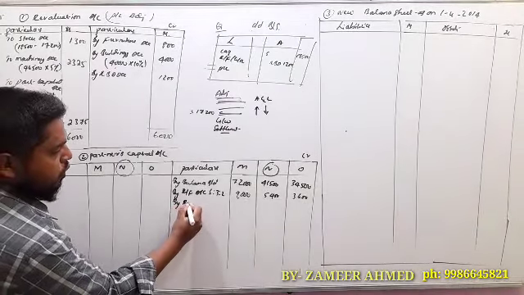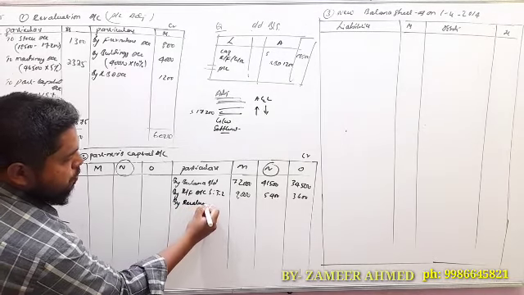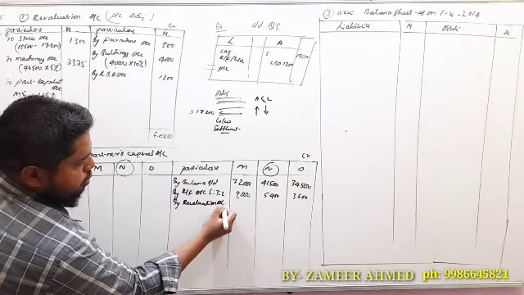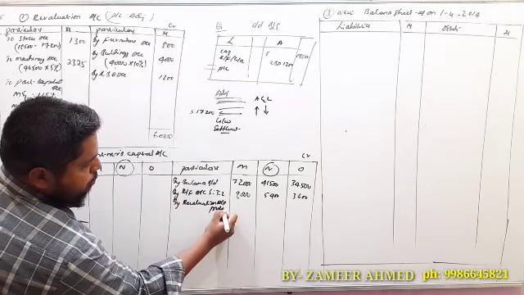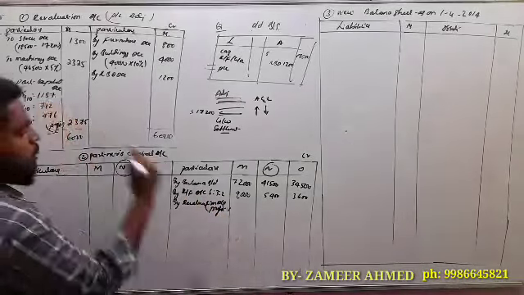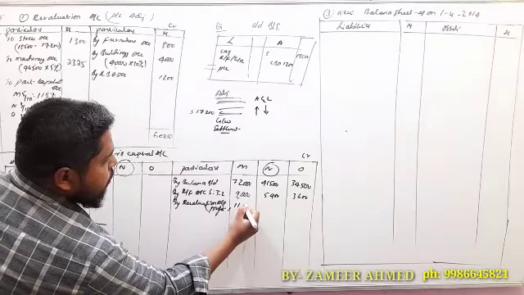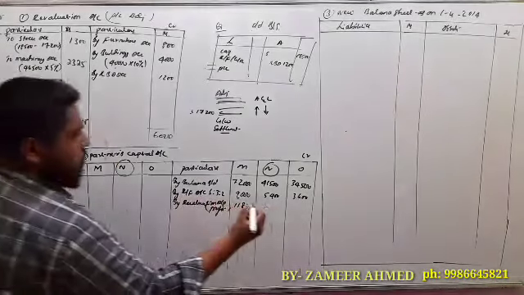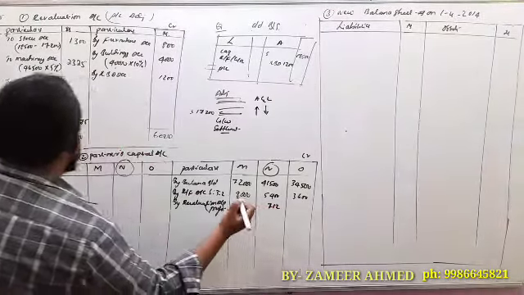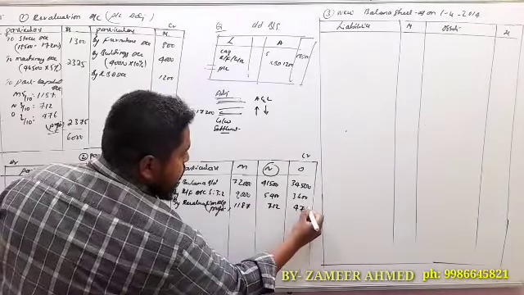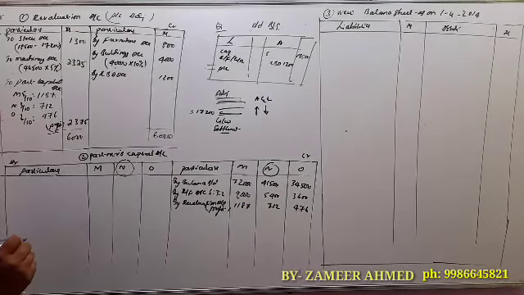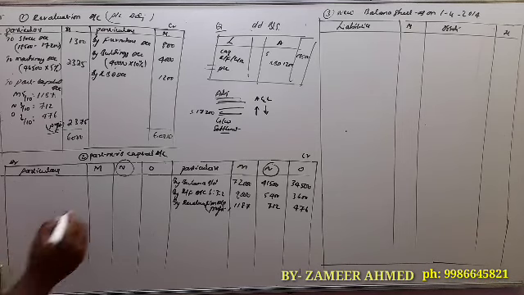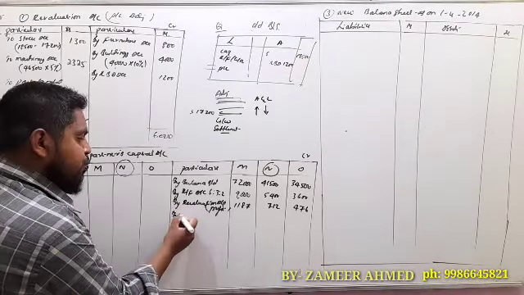This revaluation account profit we share in their old ratio: 1,187, next 712, and next 476. Now next, goodwill.